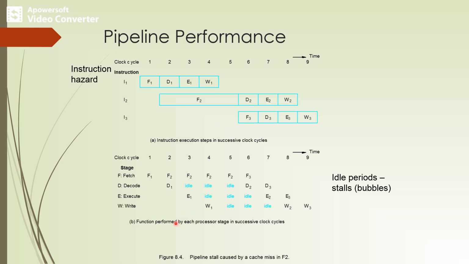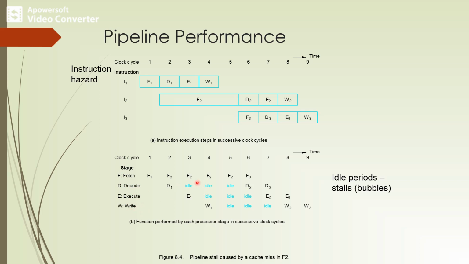So the second diagram shows the functions which can be performed by each pipeline stage in each clock cycle. So here we can note that the decode unit is idle in cycle 3. We have stages like fetch phase, decode phase, execution phase and write phase.